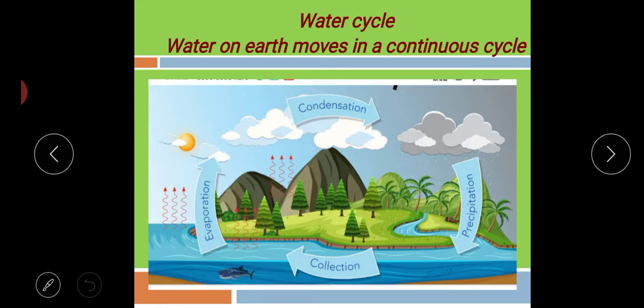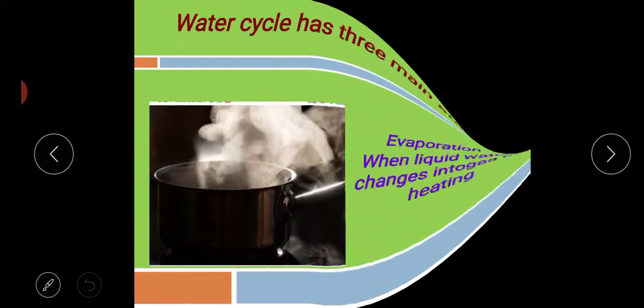Okay, it is an interesting diagram. With the help of this, we can understand the water cycle easily, and we remember it for a long time. Yes or no? Yes? Okay. Now comes the next point.